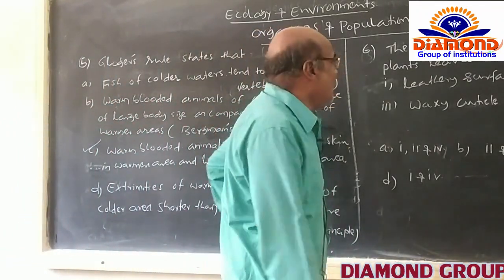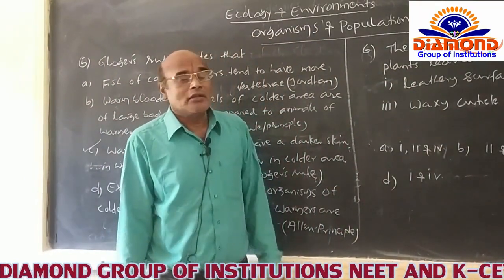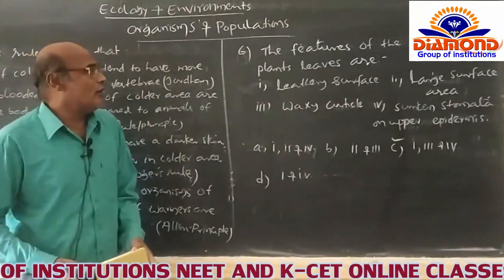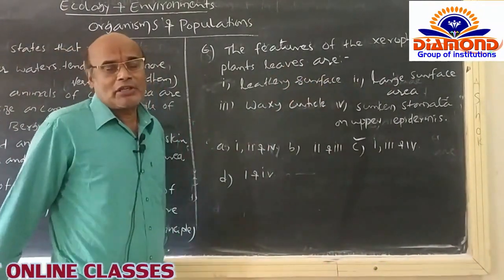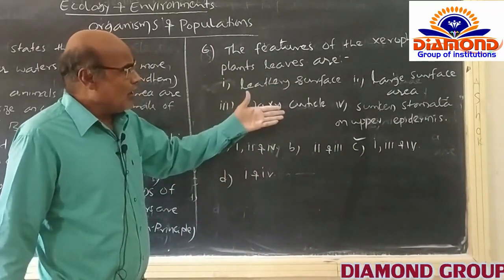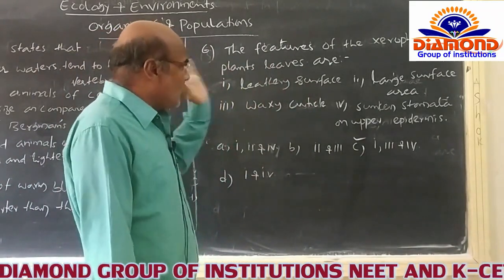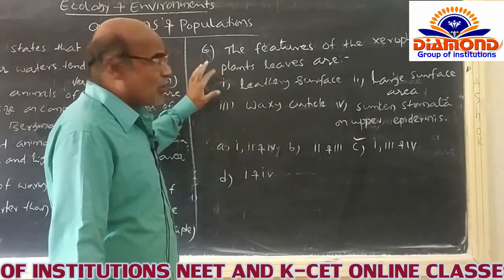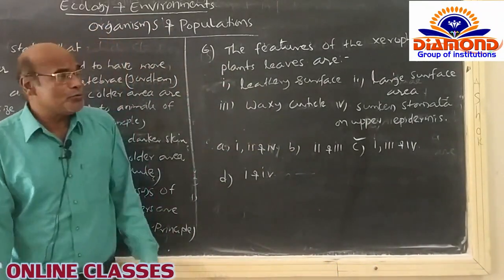Now you go for the next question. The features of the xerophyte plant leaves are. What kind of leaves can be present here? In that way, four words are given which are related or not. And here, just you go for the features of the xerophyte plant leaves like that.